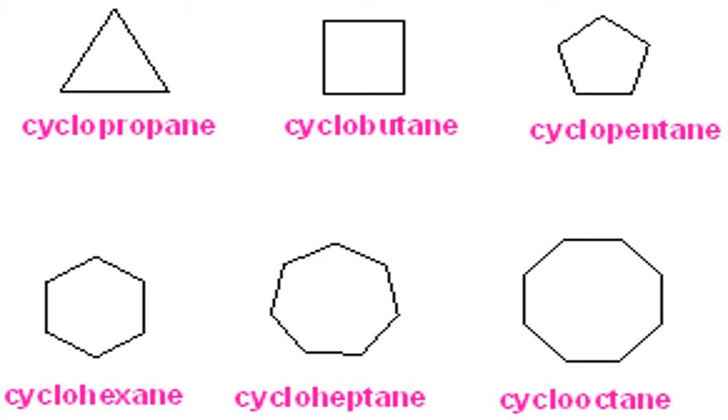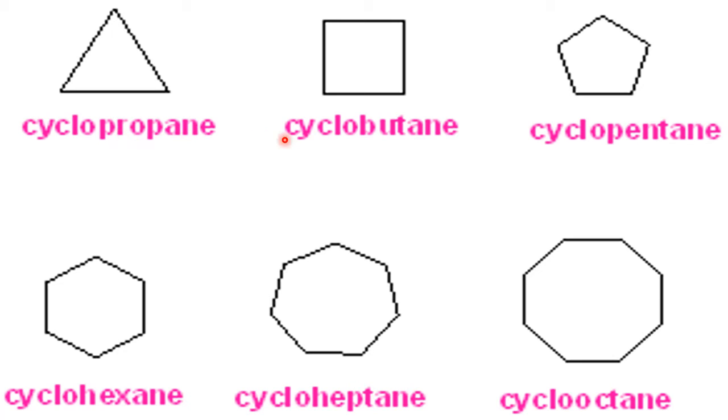Now these are examples for cyclic, because of the ring structure: carbon, carbon, carbon, 3 carbons, propane. Because 3 carbons are there, it is called propane, and because it is cyclic, the word cyclo is added. So cyclopropane.